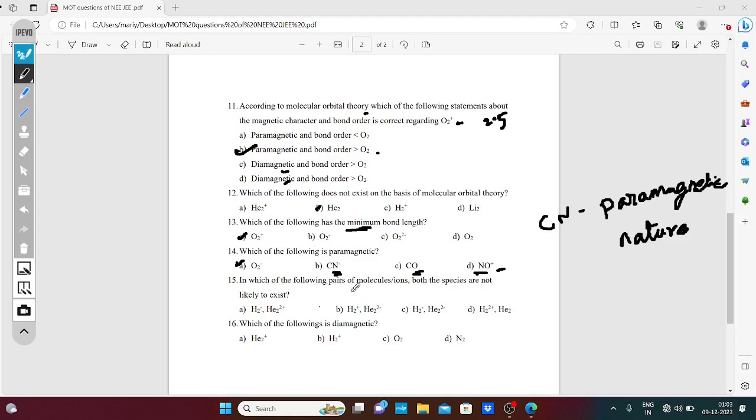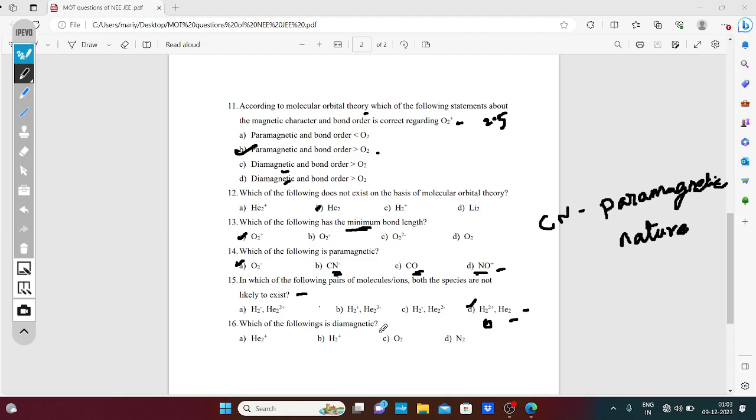In which of the following pairs of molecular ions are both species not likely to exist? The answer is D, because helium has bond order 0 and H2 plus also has bond order 0, because it lost 2 electrons. So the answer is D. Here they do not lose the electron completely.